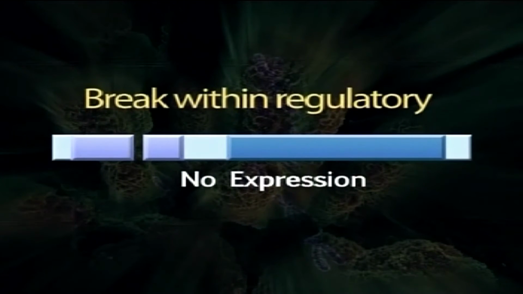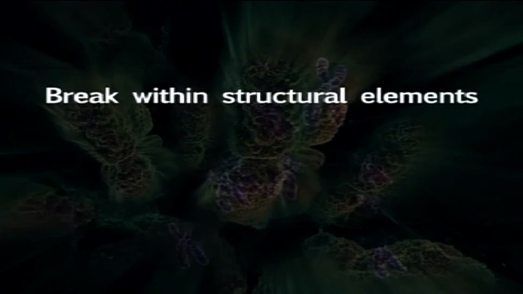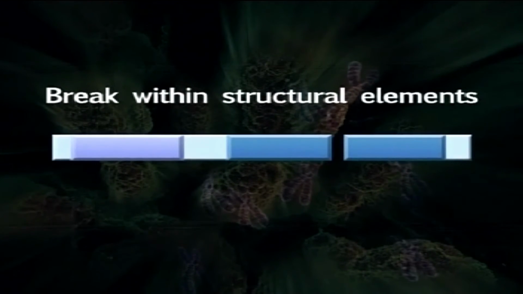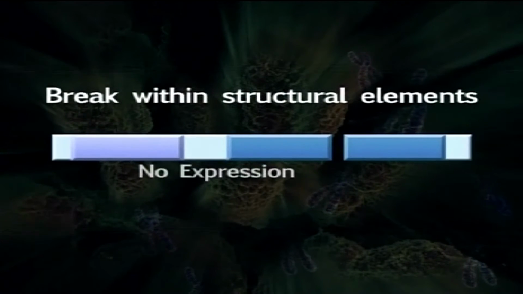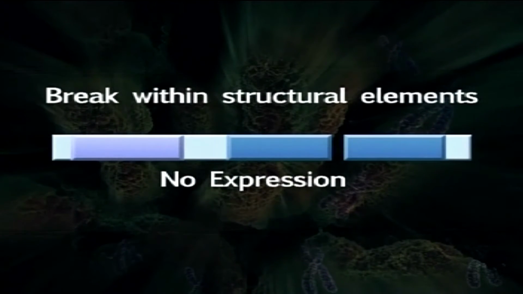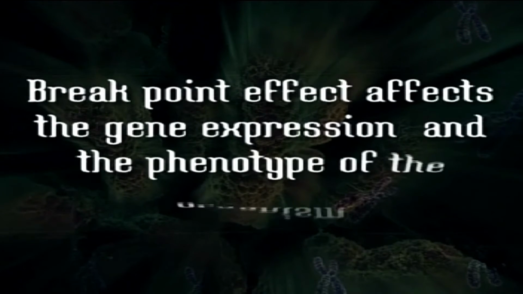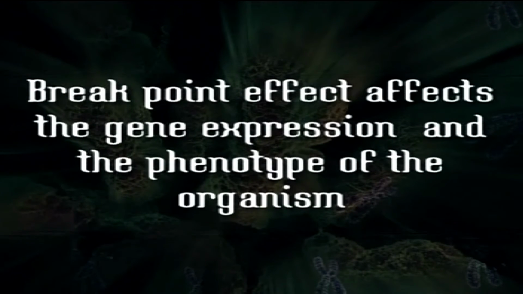If such a situation occurs, then after the inversion has taken place, the expression of the gene will be affected, or will be lost. So this we call breakpoint effect, which affects the gene expression and finally the phenotype of the organism is affected.